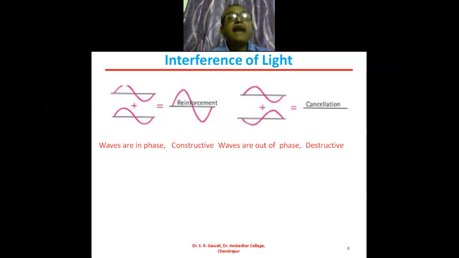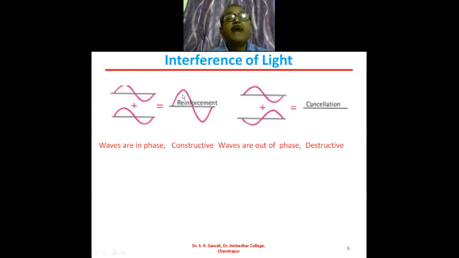Then amplitude of the resultant wave is nothing but 2 times A. Resultant wave will be the bigger wave. When the two waves are like this, exactly similar to one another, then we get a bigger wave. And this is nothing but one type of interference of light.